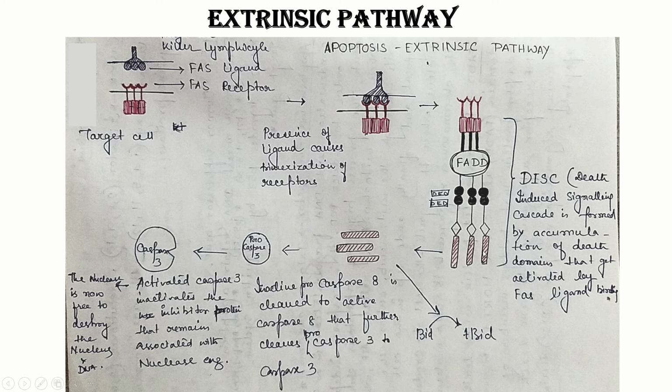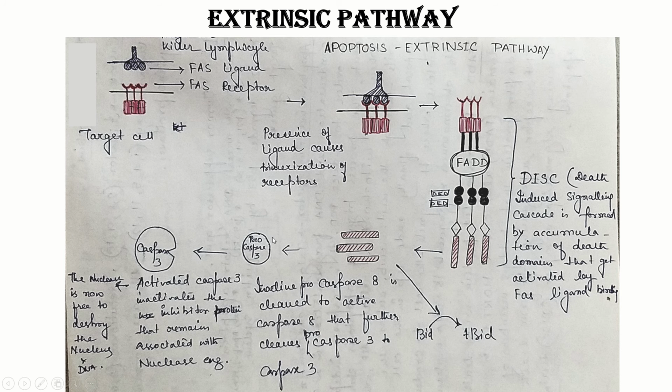These inactive procaspase 8s are recruited by virtue of their DED to the FADD. Now they are getting converted to active caspase 8 by cleavage. See, it's written over here. Inactive procaspase 8 is cleaved to active caspase 8 that further cleaves procaspase 3 to caspase 3.